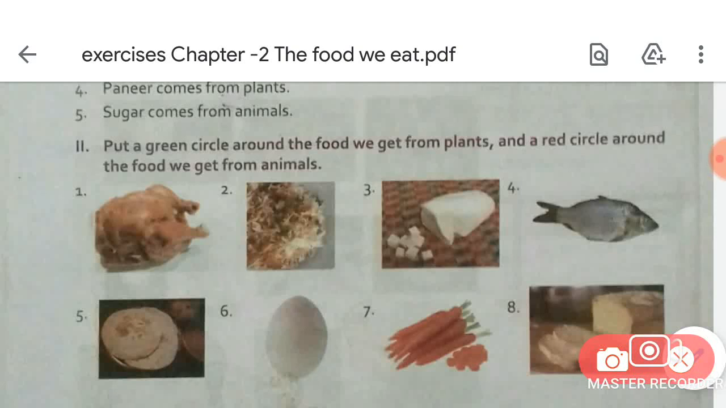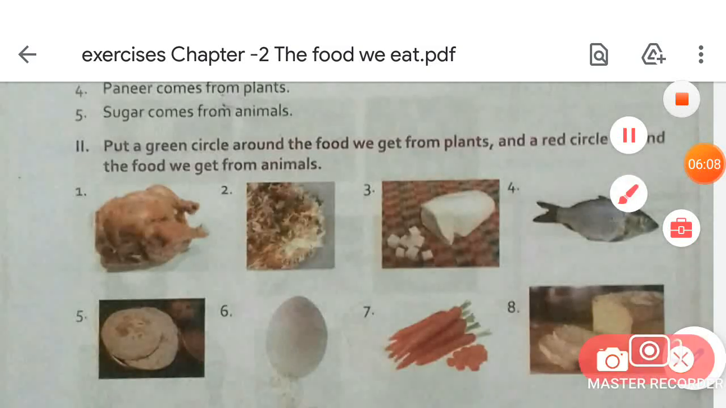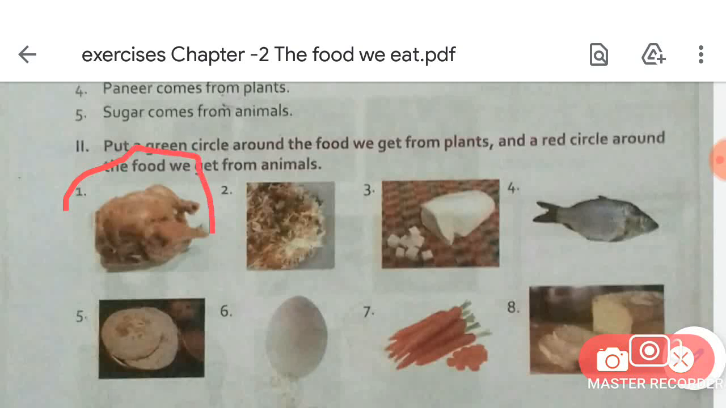So what will you put here, red circle or green? Students, tell me, will you put a red circle or a green circle here? You have to put a red circle over here, okay? So put a red circle around it. Good. Now move on to the next picture. This picture is about rice. So we don't get this from the animals. Now move on to the next.